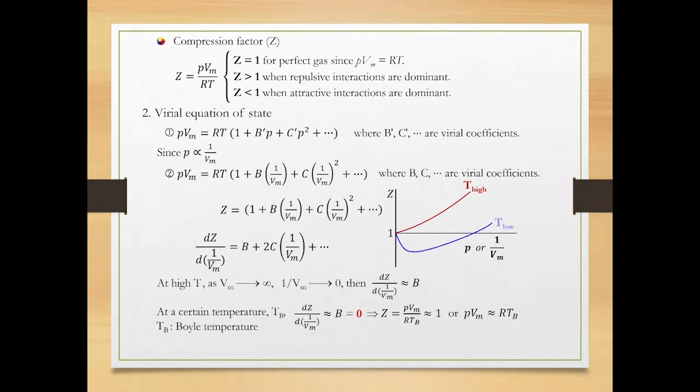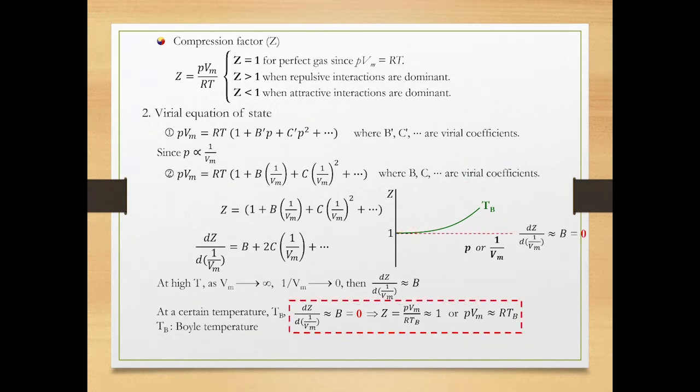Under a low temperature and moderate pressure condition, the capital Z value of real gas becomes less than 1. This is due to the long-range intermolecular attractions that are more favorable over the short-range intermolecular repulsions. At Boyle temperature, the curve at a low pressure has 0 slope, which makes the real gas behave like a perfect gas.